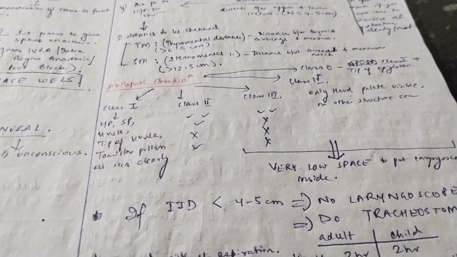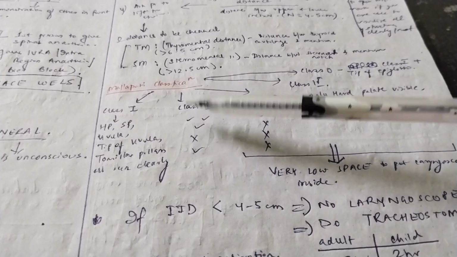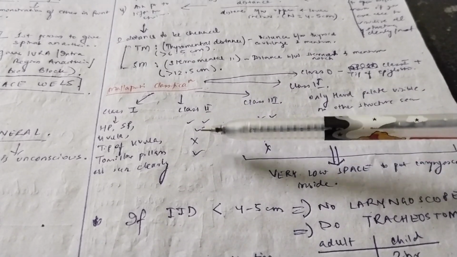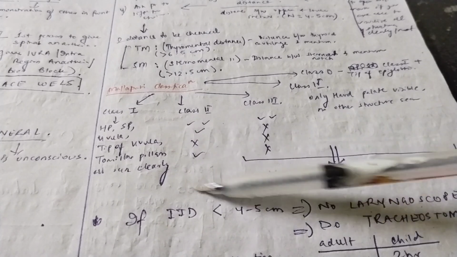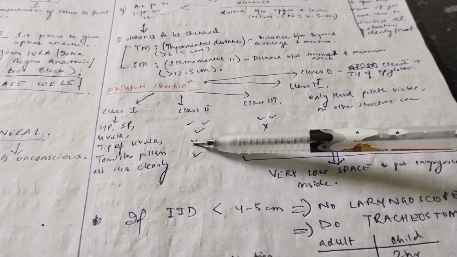So as I told you, you will ask the patient to go supine. Open the mouth of the patient. If you open the mouth of the patient and you can see the structures like hard palate, soft palate, uvula, the tip of the uvula, the tonsillar pillars, which means that you are able to visualize all the structures clearly, and this is the Mallampati class 1. What is class 2? Class 2 is when you are able to visualize the hard palate, the soft palate, the uvula, the tonsillar pillars, but you are not able to visualize the tip of the uvula. What does it mean? This means that the airway space is good enough, but not very good, because you can't see the tip of the uvula.